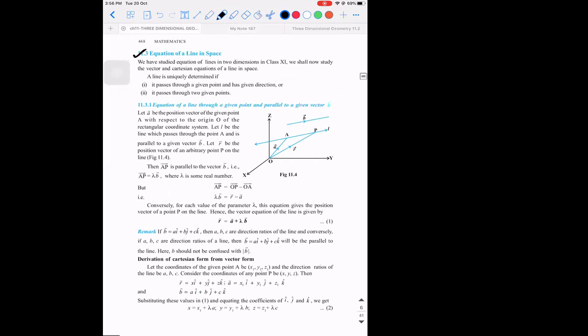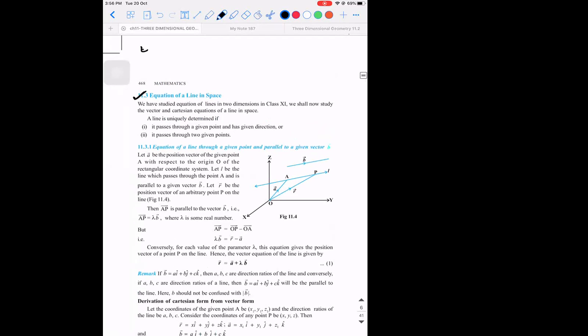If you want to write the equation of a line, I just want to tell you one thing, guys. If you want to write the equation of a line in 2D, what are all the required data for you? You need certain data to write the equation, right?